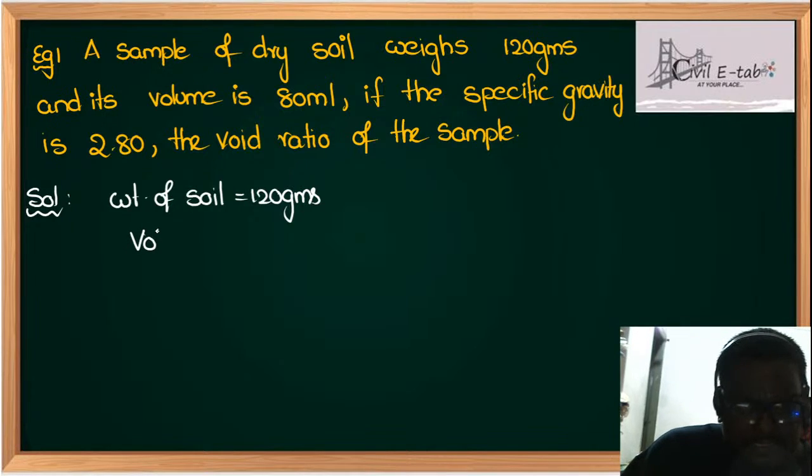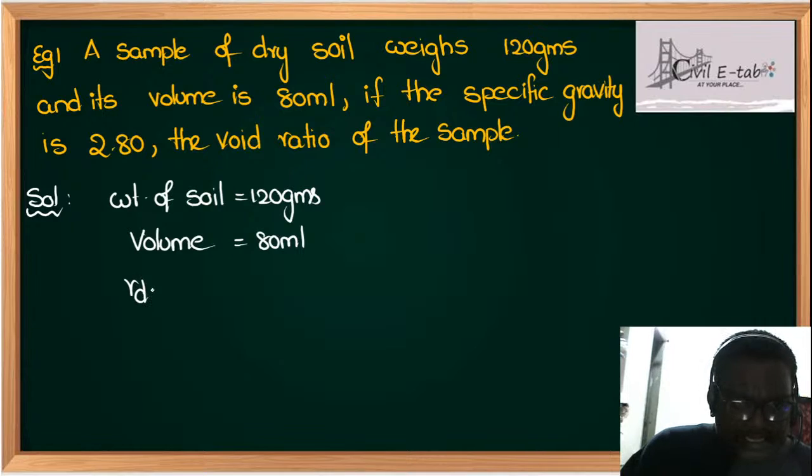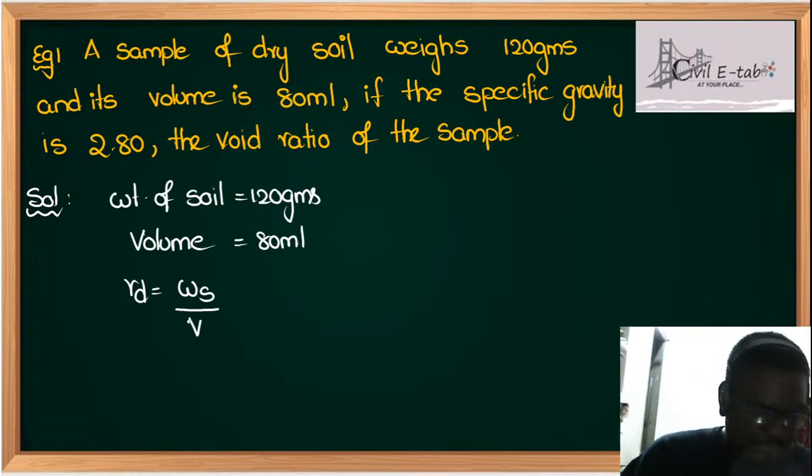Volume is given as 80 ml. From this, if I calculate gamma D, what is it equal to, students? Weight of soil upon total volume. The weight of soil is nothing but 120 grams,